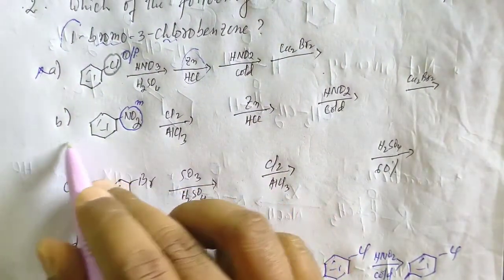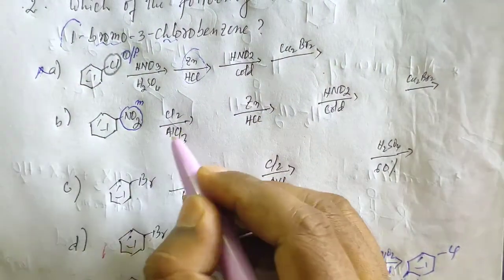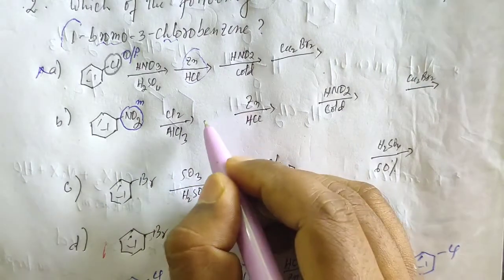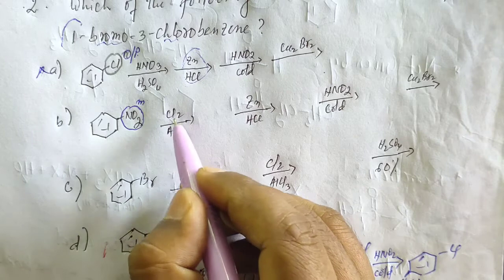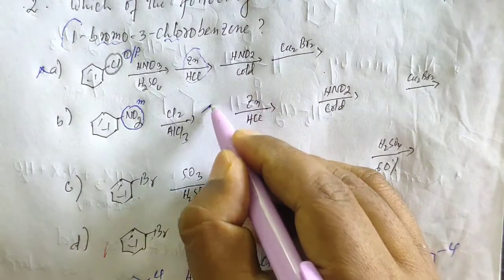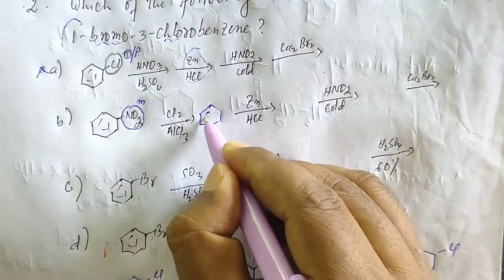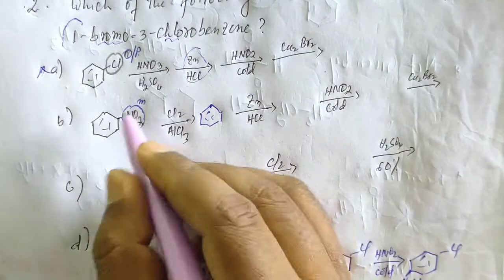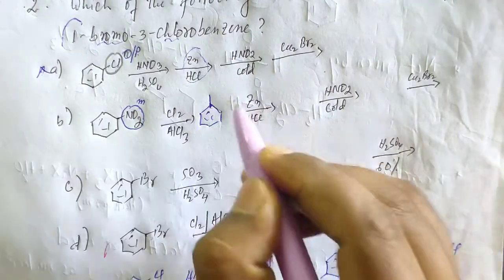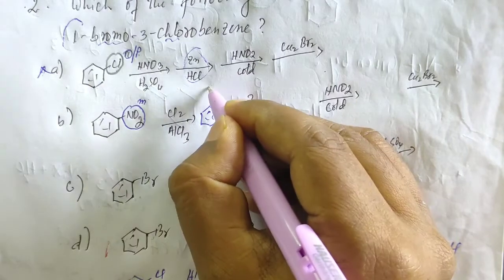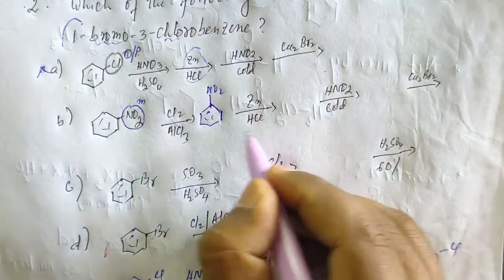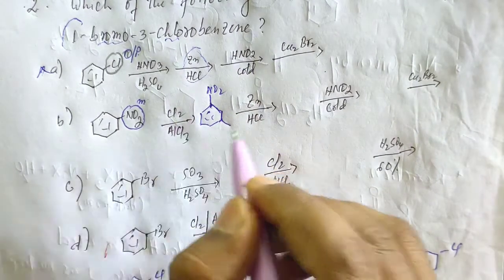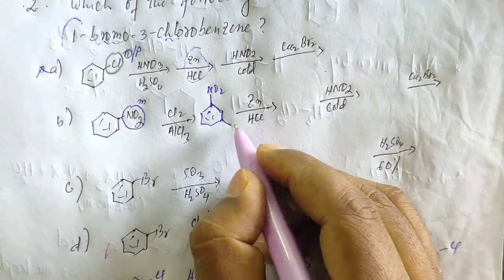Now the answer is B. Let me write the answer here. I have given some space also, and since nitro is a meta-directing group, chlorination will give, let me write this NO2 in this position so that I have some space. NO2 will be there, and since NO2 is a meta-directing group, the incoming electrophile Cl will go to the meta position.